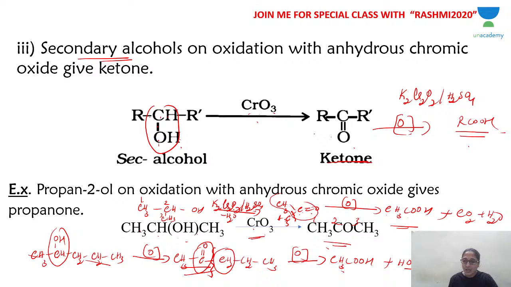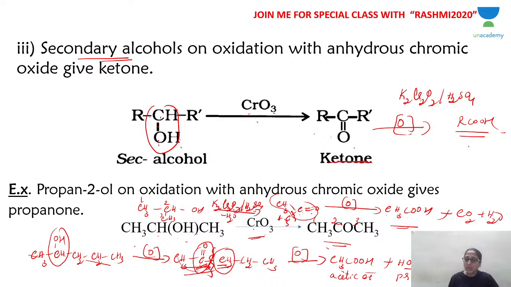And CH2 also becomes COOH, so CH3CH2CH2 becomes CH3CH2COOH. You get acetic acid and propionic acid. Two types of carboxylic acid you get. As the alkyl chain increases, this is what happens: the C=O carbon bond is broken and you get two fragments. Both are converted into carboxylic acids where the bond breaks. Here CO becomes COOH, and the CH2 group becomes COOH. So you get a mixture of carboxylic acids.